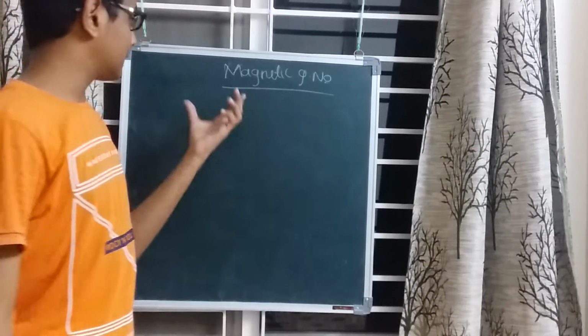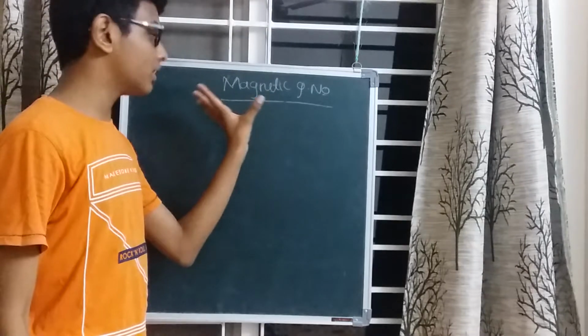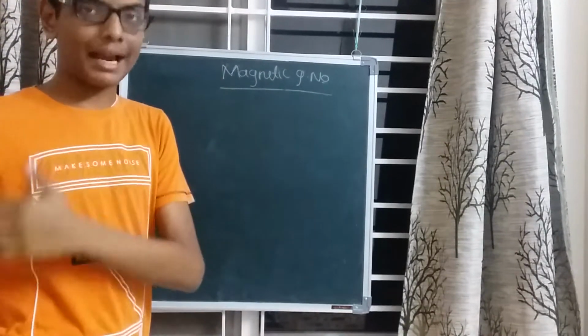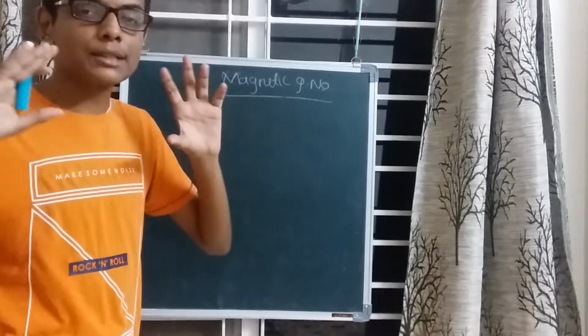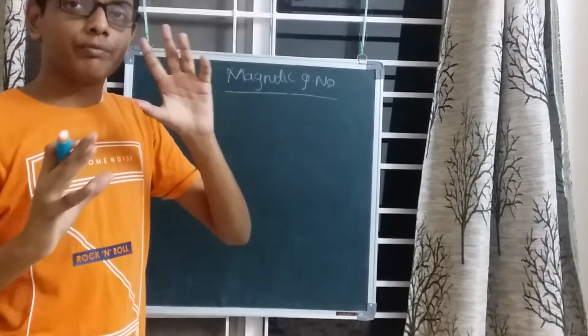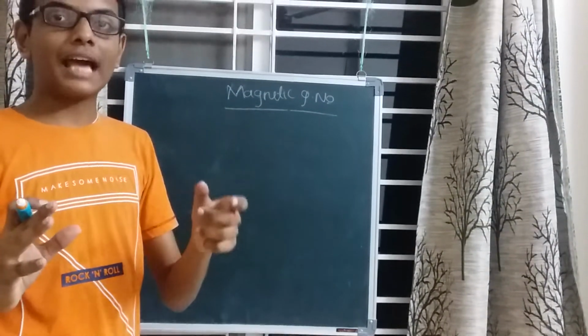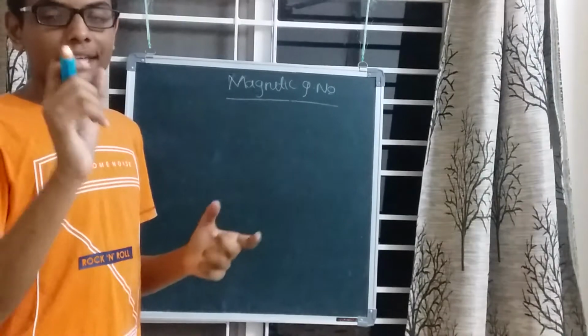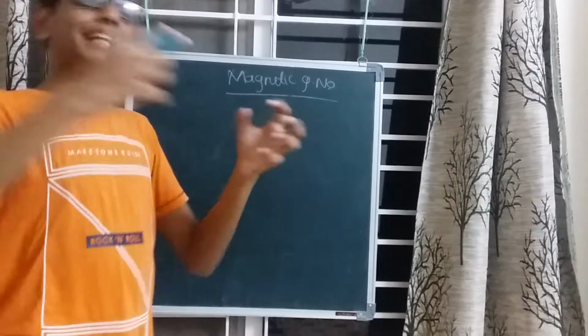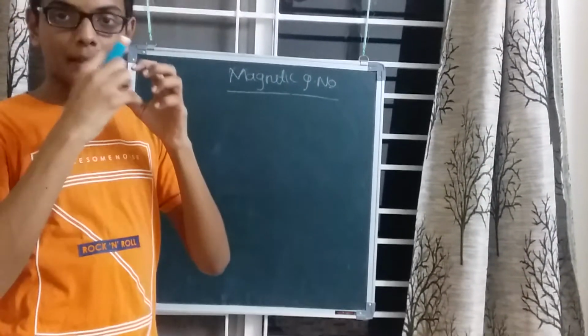We know that the word magnetic generally refers to magnetism, that is the attraction between two objects, where one object has magnetic properties and another object is attracted to that magnetic substance.